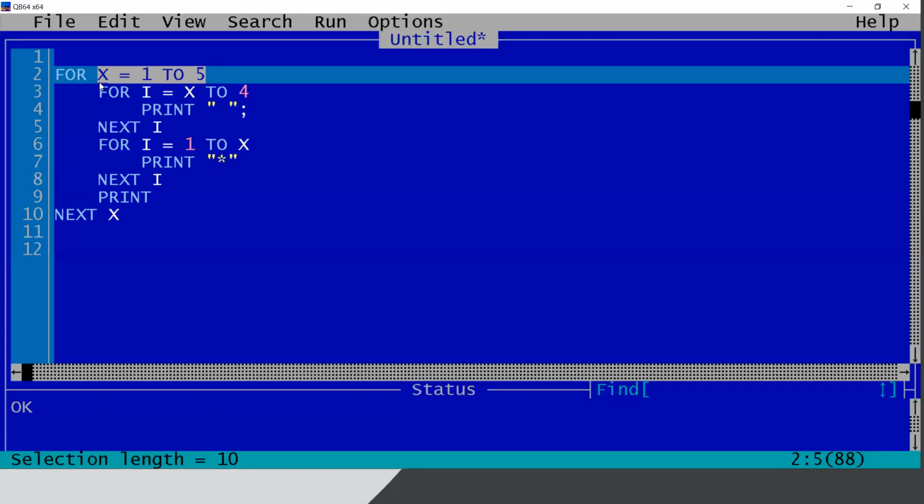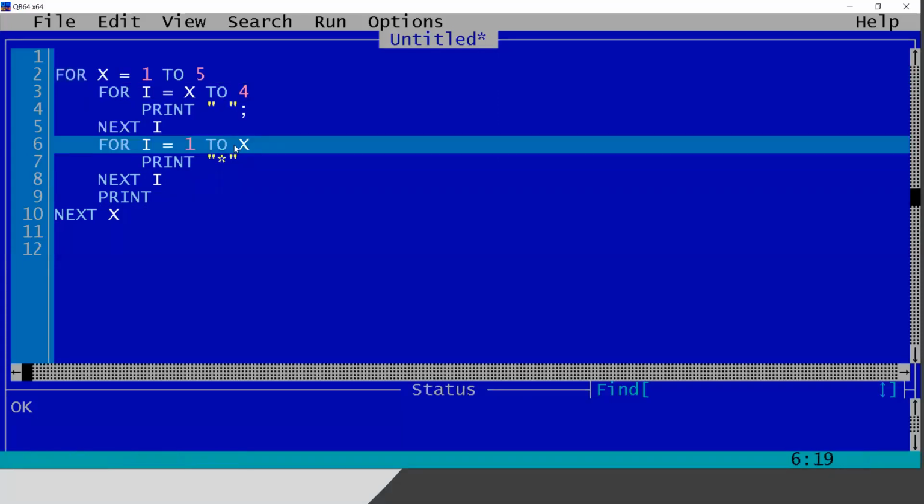So I always prefer to put x equals 1, meaning we are in line number 1. If we are in line number 1, the value of x will be 1. 1 to 1 means it will print 1 star. 1 to 2 means it will print 2 stars. Okay, so let me run the program.